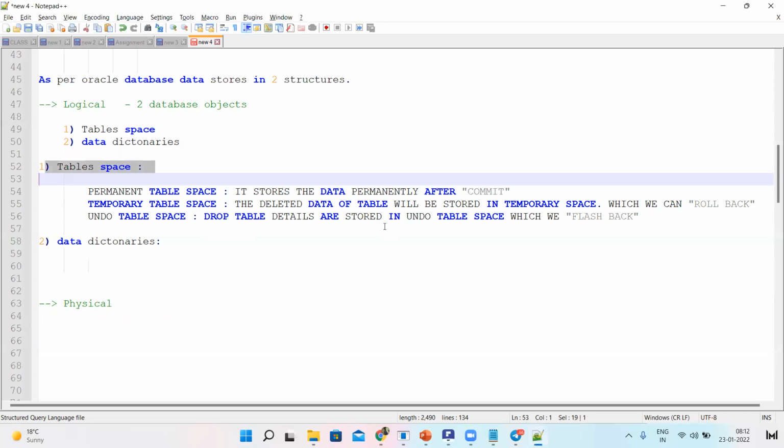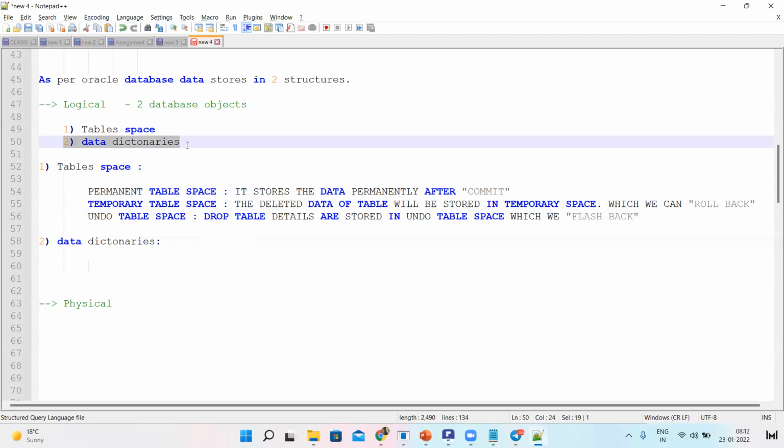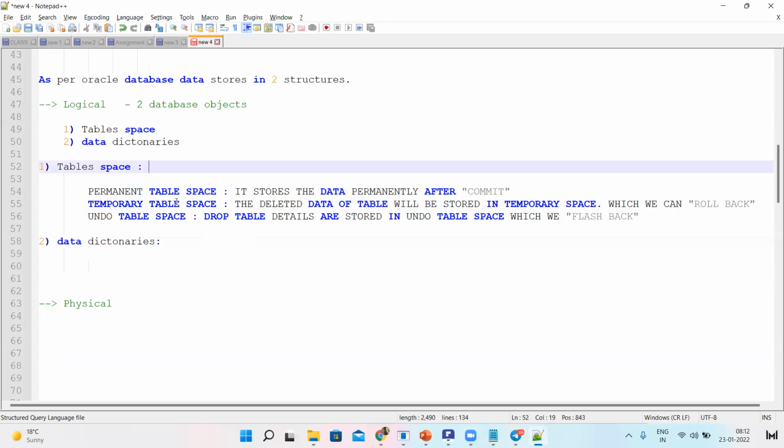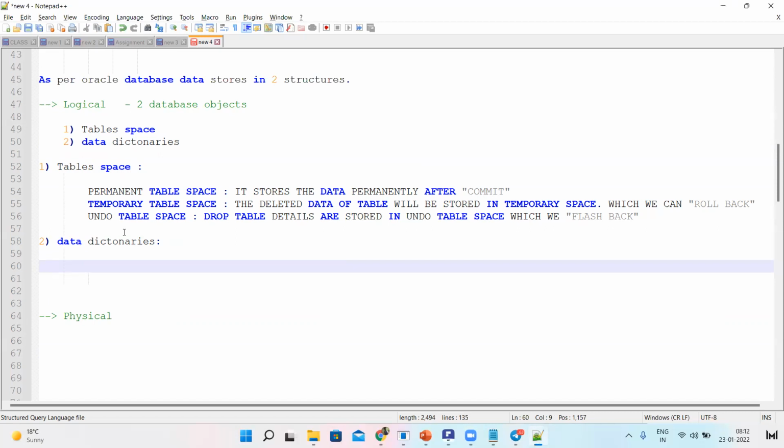So, okay, we discussed tablespaces yesterday. Now we have to discuss the data dictionary. A data dictionary is nothing but system created tables. I already showed you, right? When we install the Oracle software, some tables automatically get stored. Those are called system created tables. Those tables store the metadata details.